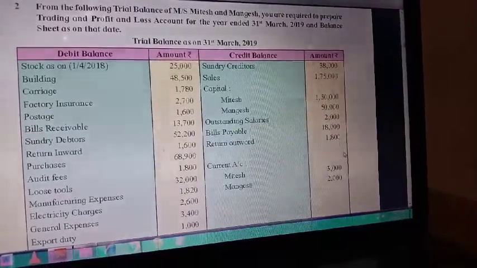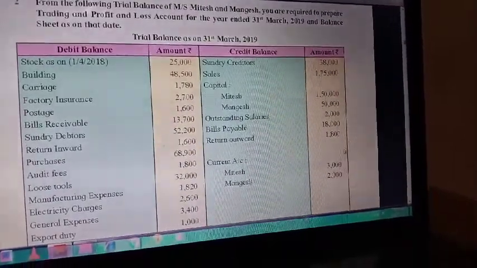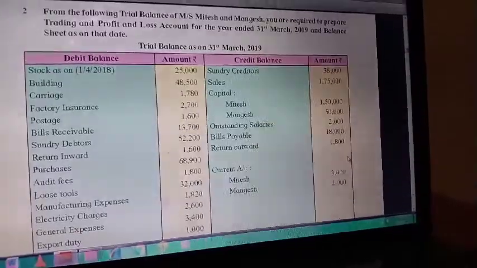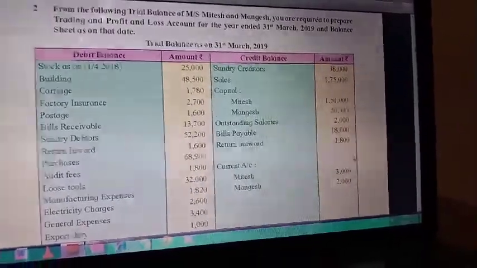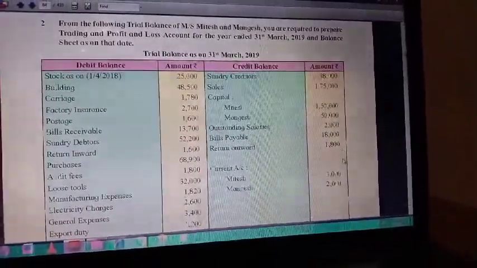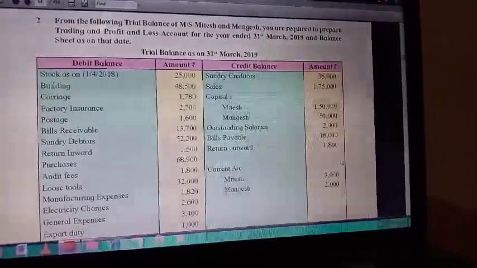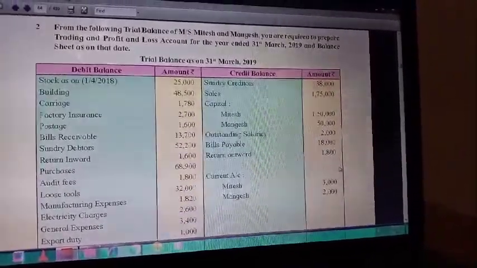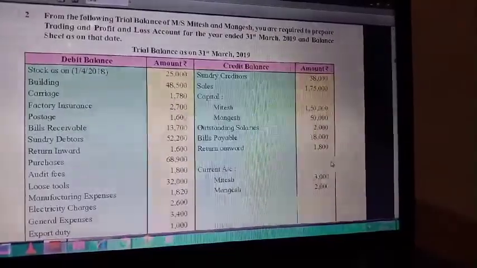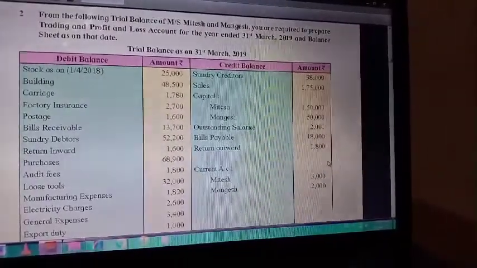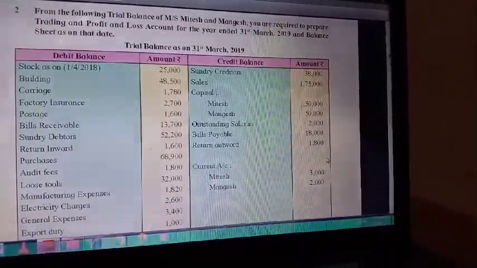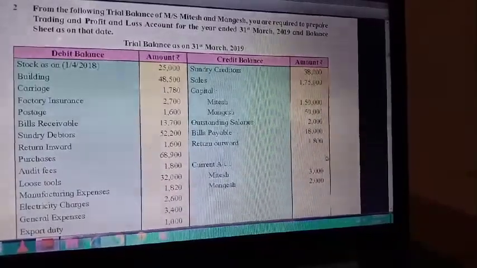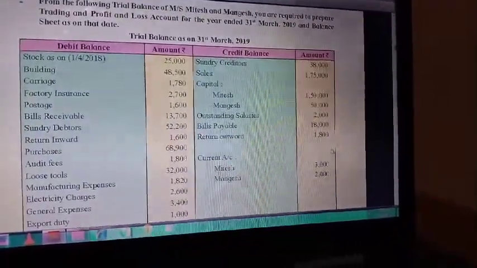Good evening, students. Yesterday we discussed problem number 1 and today I discuss problem number 2, that is from the following trial balance of Messrs. Mitesh and Mangesh, you are required to prepare trading and profit and loss account for the year ended 31st March 2019 and balance sheet as on that date. Trial balance is given as on 31st March 2019.